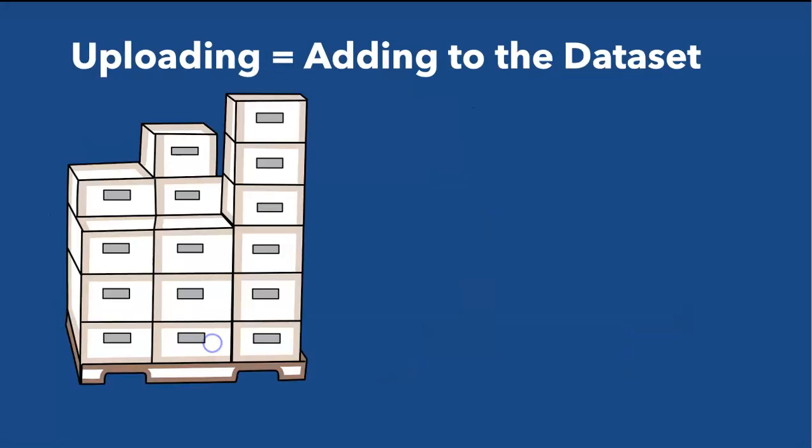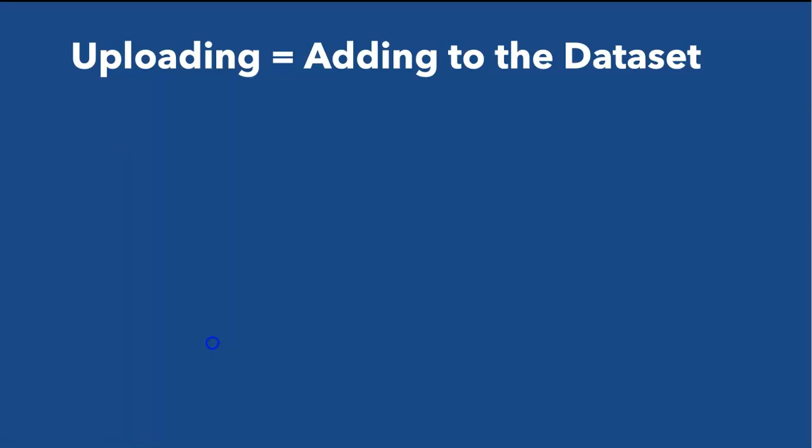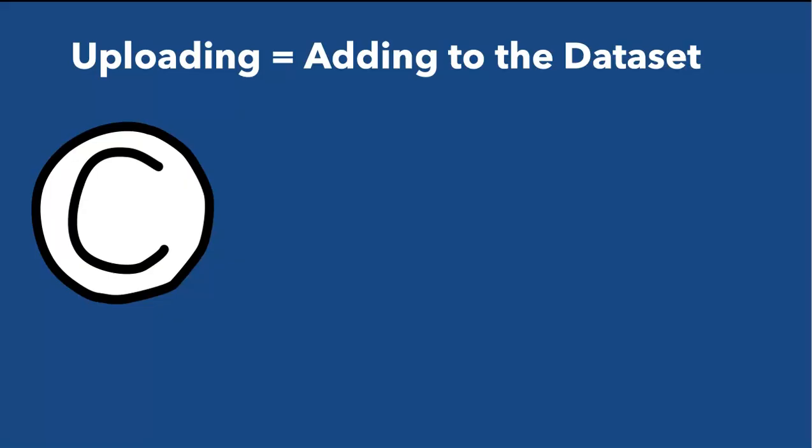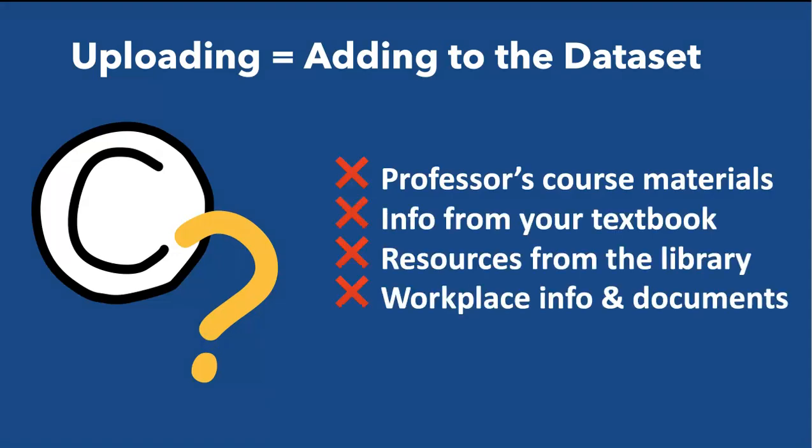Remember that anything you submit to a generative AI tool, including your questions, information about your assignment or a work project, source information, and potentially personal information you may submit during your conversation with the tool, will often become part of the dataset. Do not copy and paste or upload any information to an AI tool unless you own the rights to it or you risk violating copyright and intellectual property laws. Unless you have specific permission, this applies to your professor's course materials, information from textbooks or resources you find in the library, information and documents from your workplace, and more.